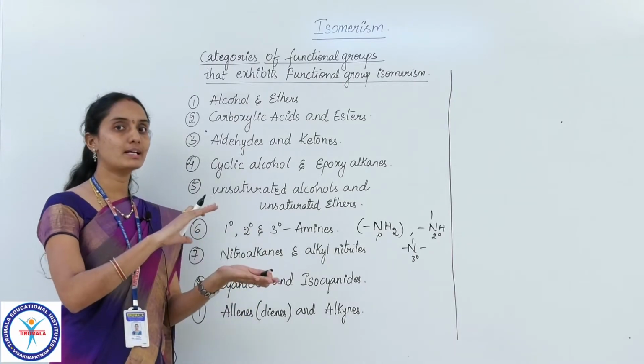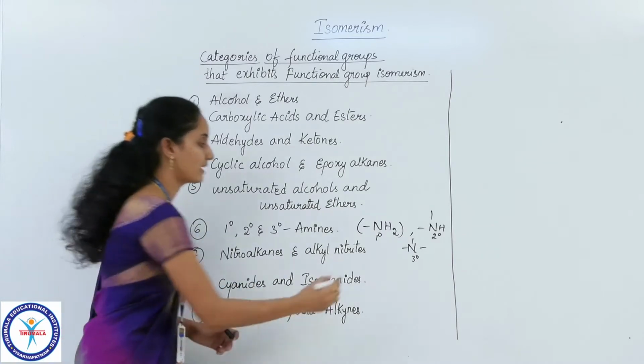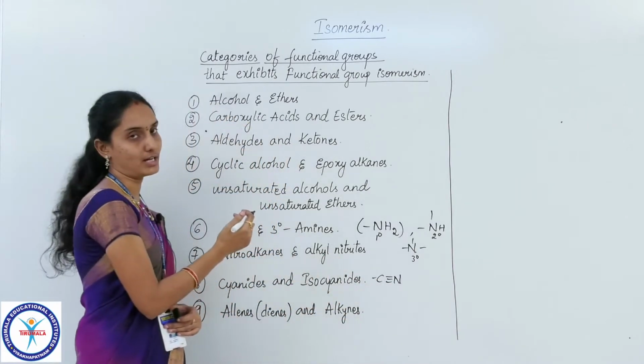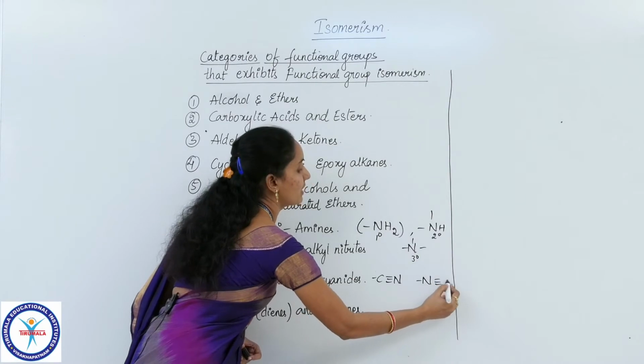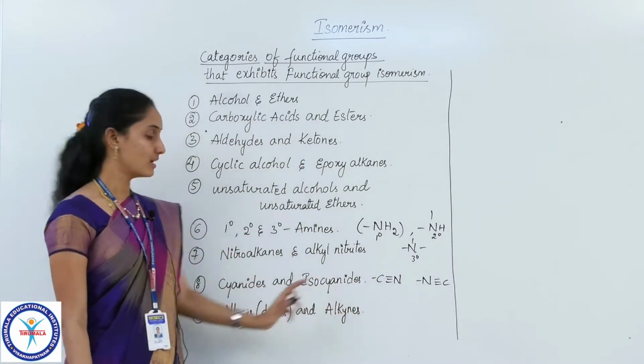It will be linked reciprocally, that is, vice versa. In cyanides, the C is linked to the carbon chain. In the case of isocyanides, nitrogen is linked to the carbon chain. So this is isocyanide, this is cyanide.